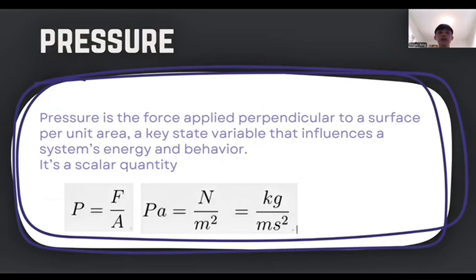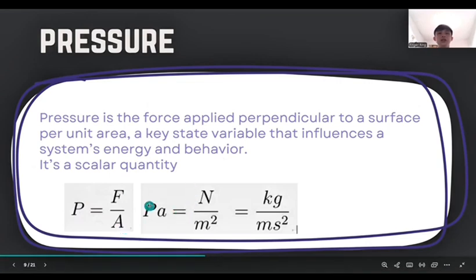Hi, my name is Yeje and I'm going to talk about pressure. Pressure is the force applied perpendicular, which is 90 degrees, to the surface per unit area. Pressure is also a key state variable that influences a system's energy and its behavior. Pressure is a scalar quantity, and here is the formula for pressure: P equals force divided by area. In SI units, Pa equals Newton divided by meter squared, and it can also be written as this.